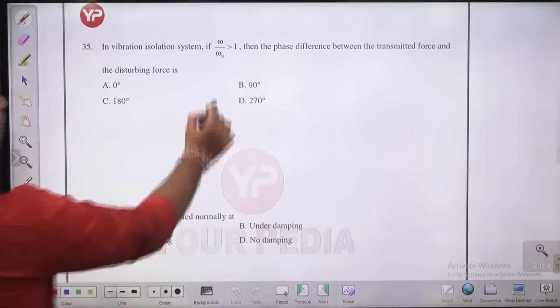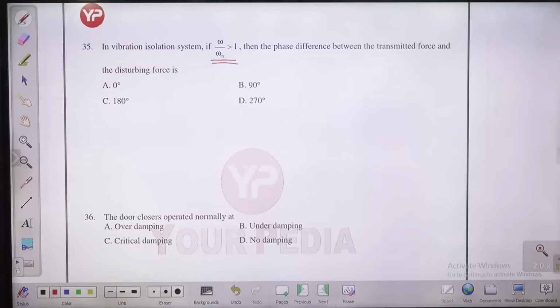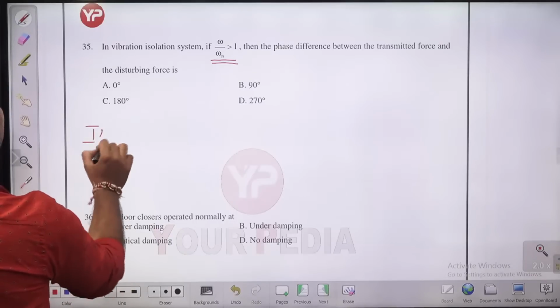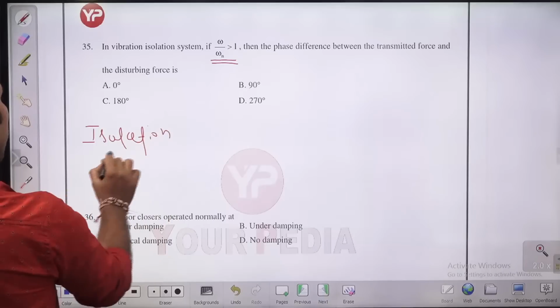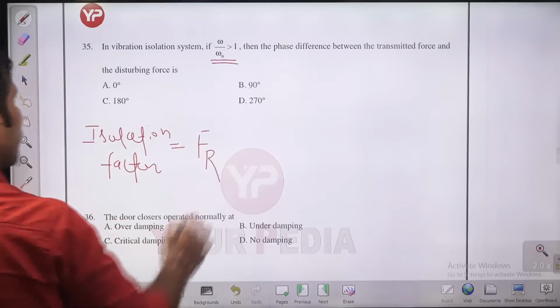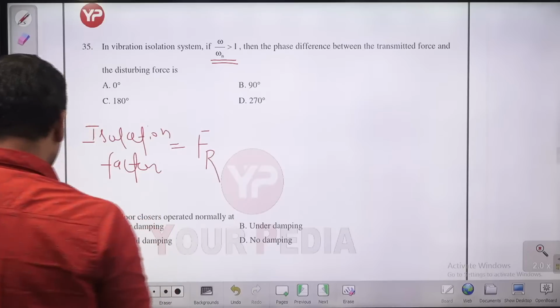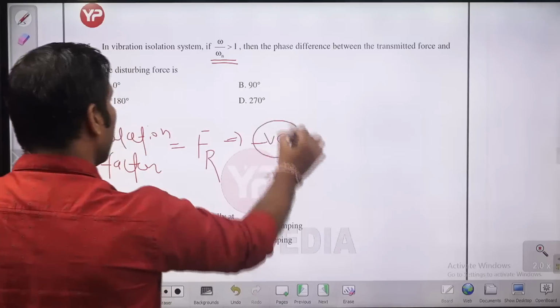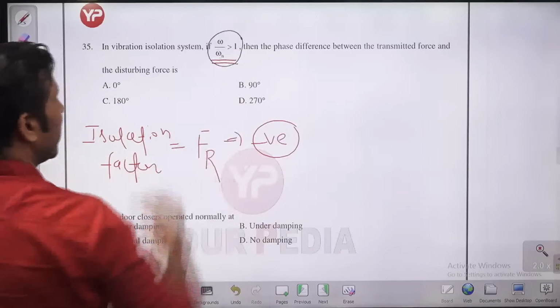In vibration isolation, if this ratio omega by omega n, where omega is the angular frequency of the disturbing force and omega n is your natural frequency, is greater than 1, then what is the phase difference between the transmitted force and the disturbing force? Guys, if you go through the transmissibility expression, or isolation factor, or force transmissibility, it will become negative, because if this ratio is greater than 1, this will be negative.